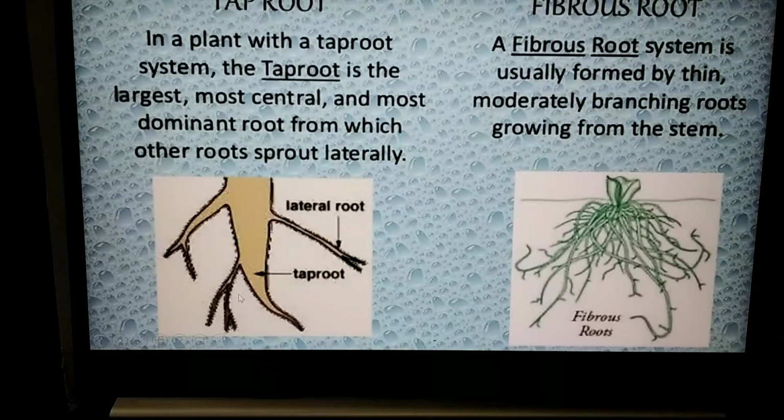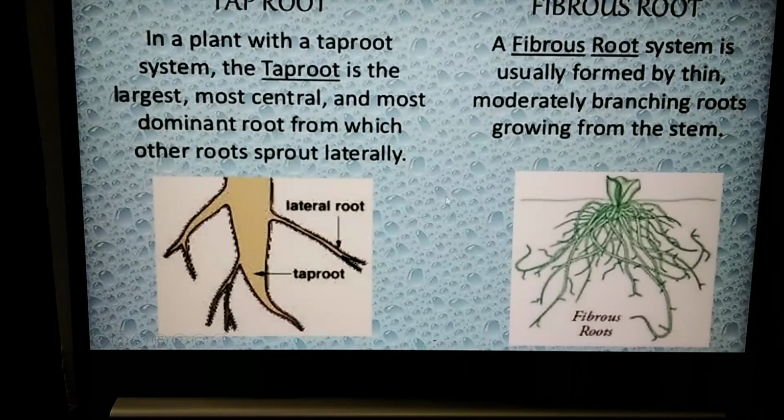From that, tiny root hairs will be present, which absorb the minerals and water from the soil, and all this will be protected by a cap-like structure known as the root cap, so that when it is growing deep into the soil, it does not get ruptured.